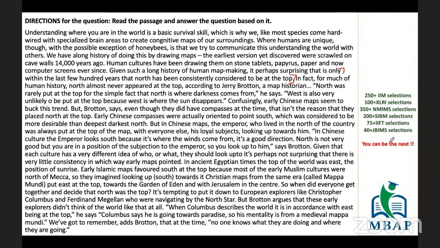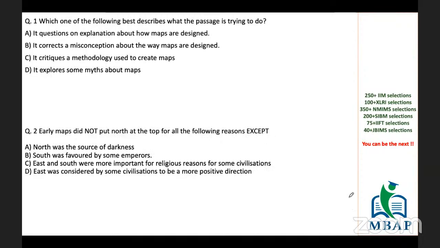Okay, now before starting reading the passage, we first read the questions. Now the question says, which of the following best describes what the passage is trying to do. Whenever such a question is there, what is the main idea of the passage, what is the author's point of view, what the passage is trying to do, such questions always look for the main purpose of the passage. It means why the author has written this particular passage. That becomes your answer.